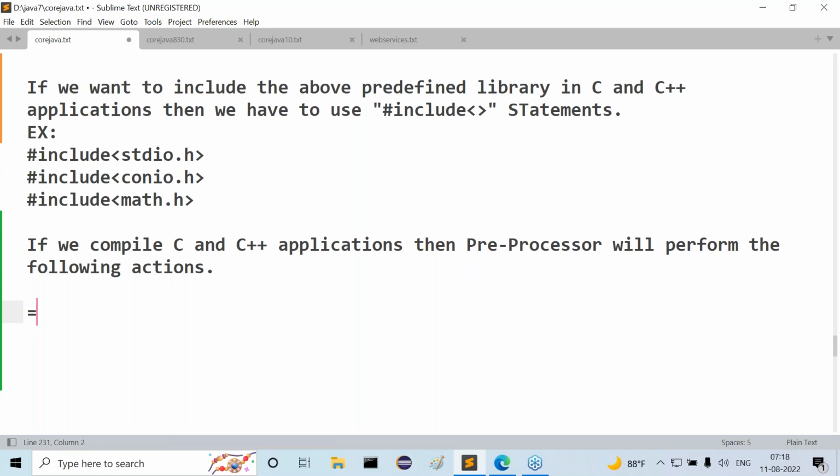Point number 1: preprocessor will recognize all the hash include statements.